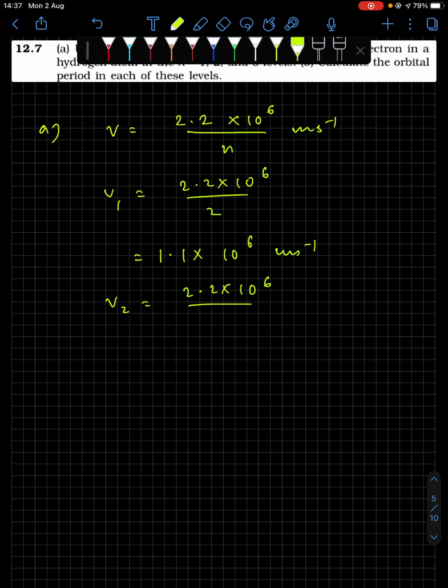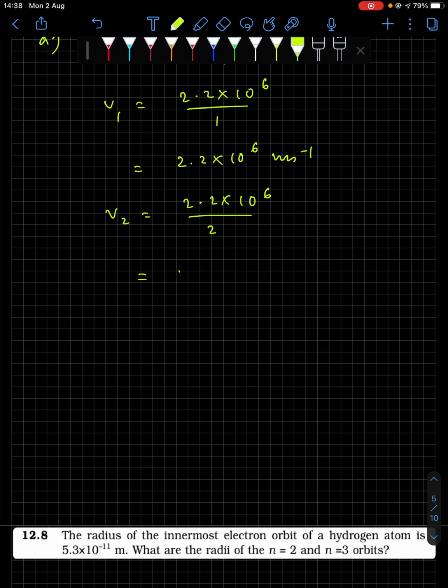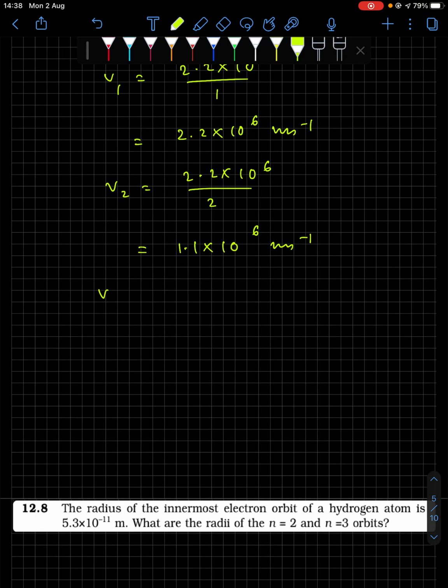I made a mistake there. V1 is 2.2 into 10 to the power 6 divided by 1, which is 2.2 into 10 to the power 6 meter per second. V2 is 2.2 into 10 to the power 6 divided by 2, which is 1.1 into 10 to the power 6 meter per second.